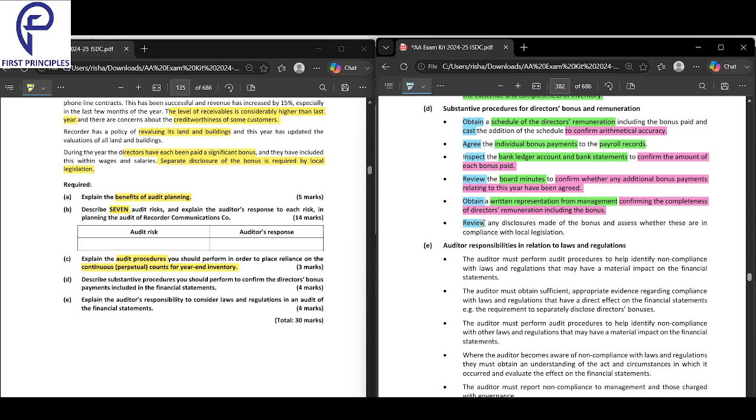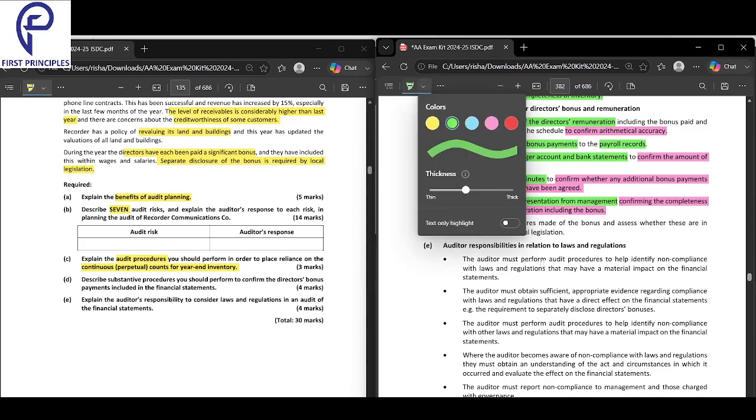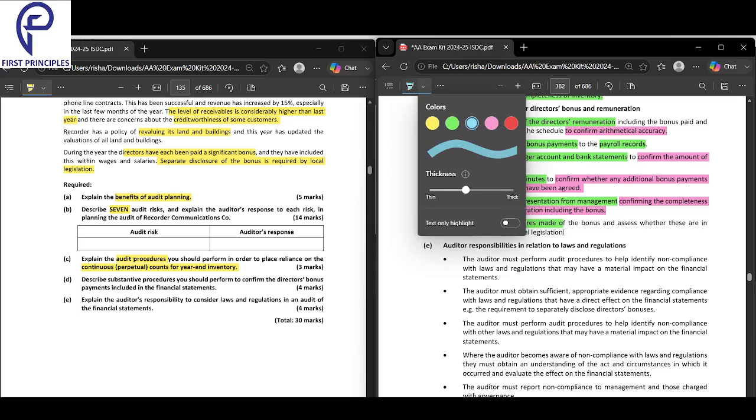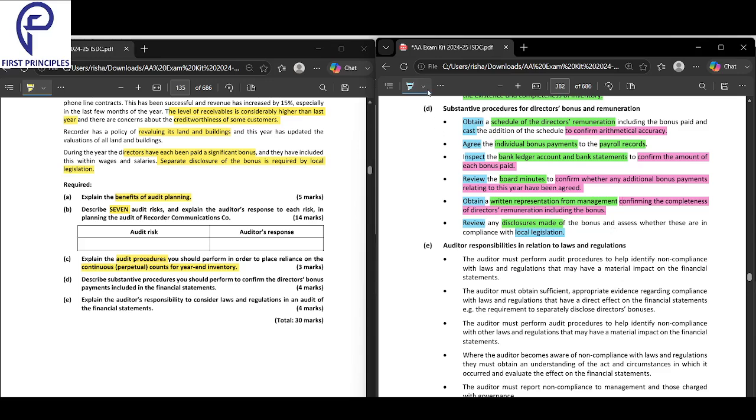Next, we are reviewing. What are we reviewing? Disclosures made of the bonus, and we are assessing whether they are in compliance with the local legislation.